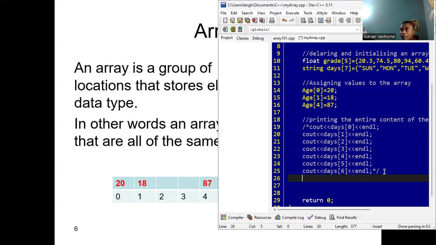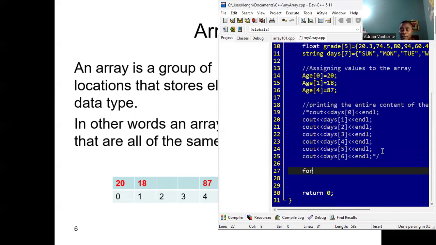All right. And I know your answer is a loop, the for loop. Let's see how we could use the for loop for this. So we're going to say for, we are looping 7 times. So we're going to go from int i equal to 0. So basically the index is what is going to be changing. So we're moving from 0 to 6. We're saying i less than or equal to 6. And we're increasing i by 1 each time. All right. So pretty much what we want to happen is several repetitions. We need a variable to be changing from 0 to 6.